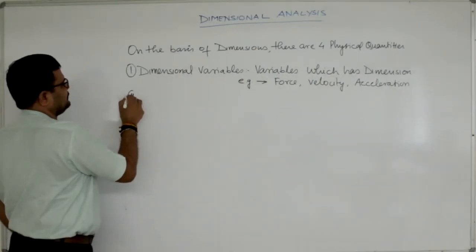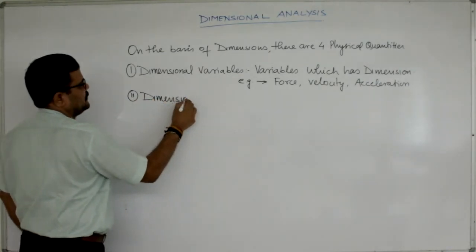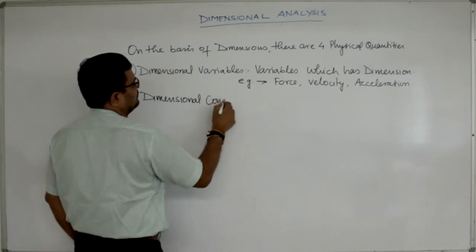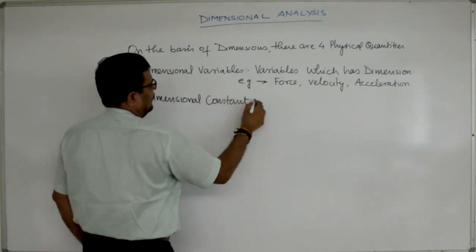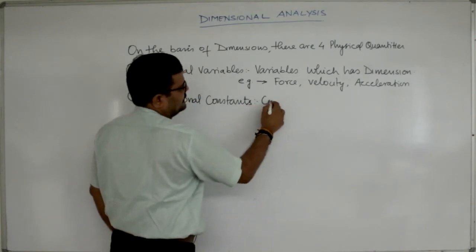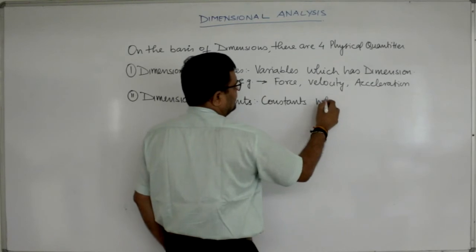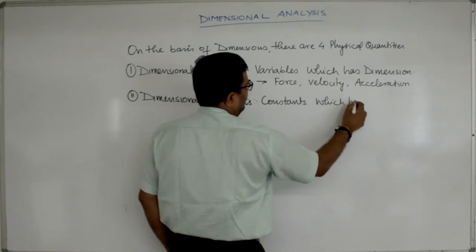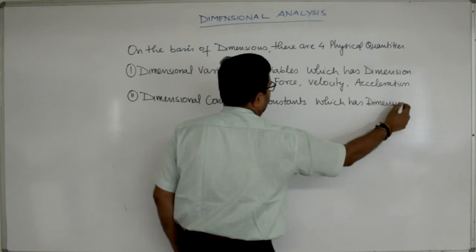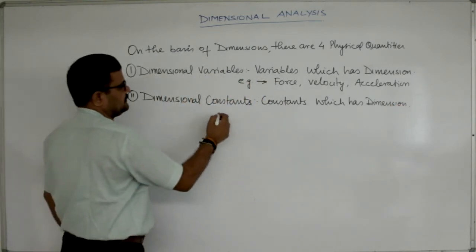Then the second one is dimensional constants. What are dimensional constants? These are constants which have dimension. Constants having dimensions are known as dimensional constants.